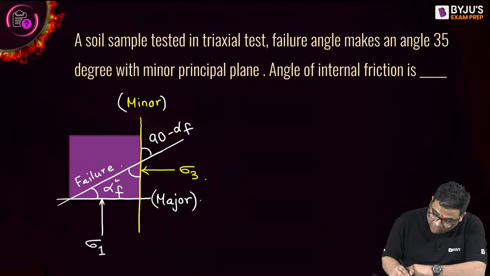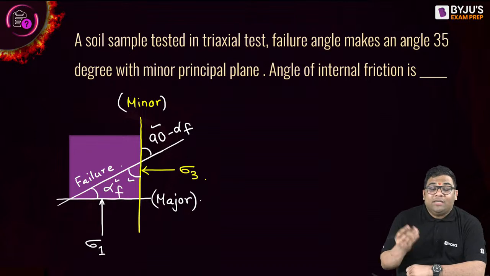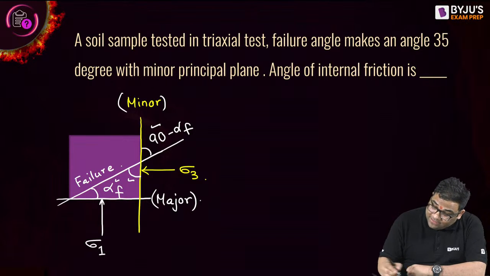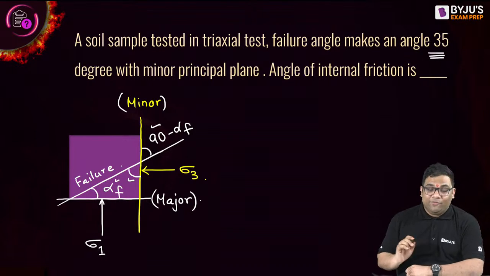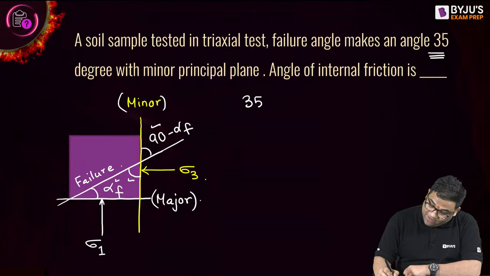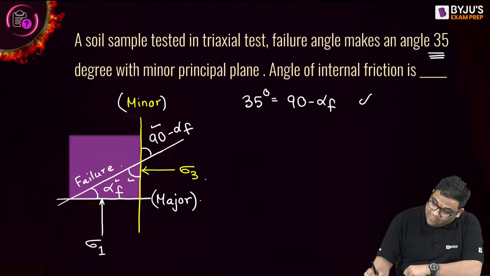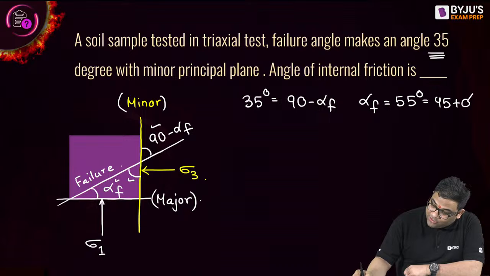This angle and this angle will be same, so 90 minus alpha. So that means this 35 degree given is 90 minus alpha. So from here alpha f is 55 degree, and this is equal to 45 plus phi by 2.